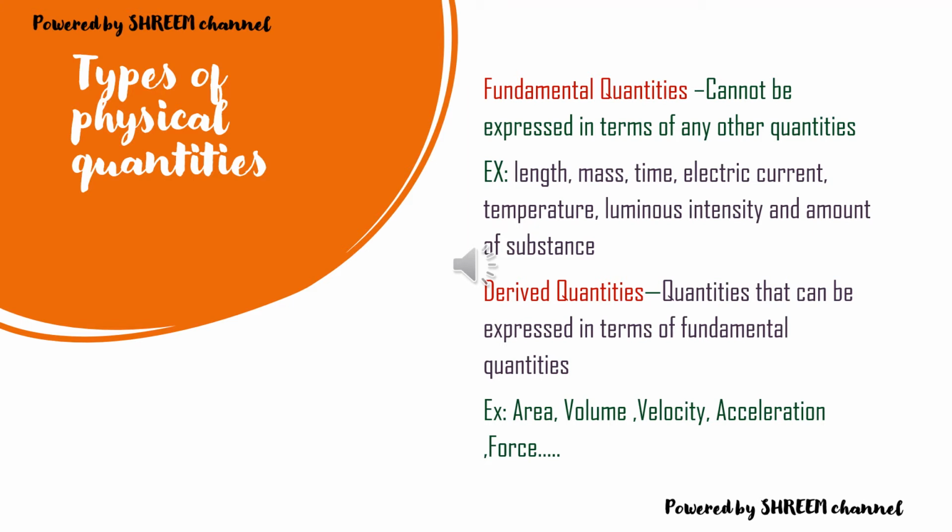And derived quantities are those that can be expressed in terms of fundamental quantities. For example, area, volume, velocity, acceleration and force. So if you just take out the formula and see, you can easily notice that these are written in terms of fundamental quantities.